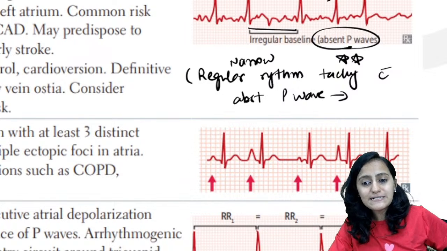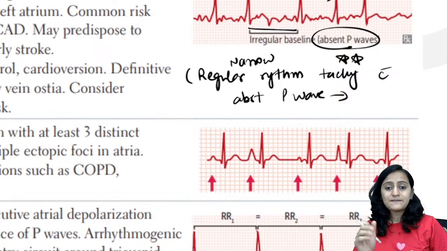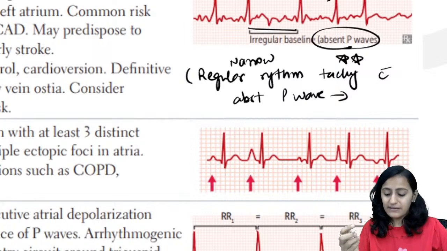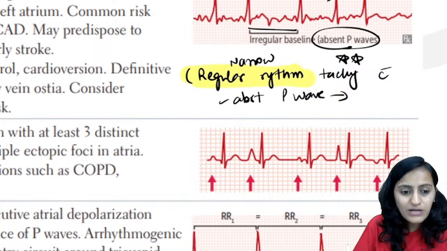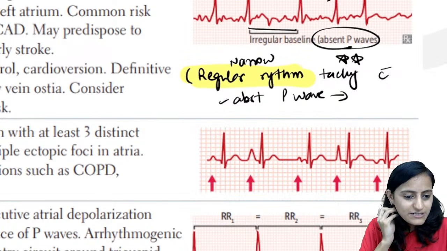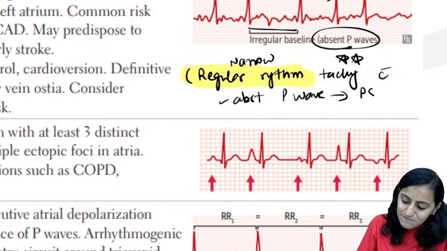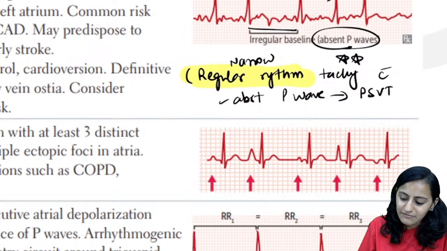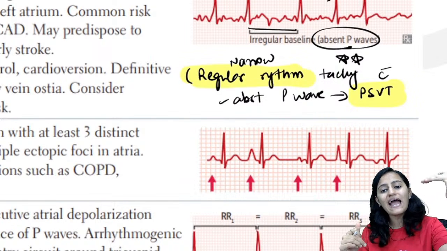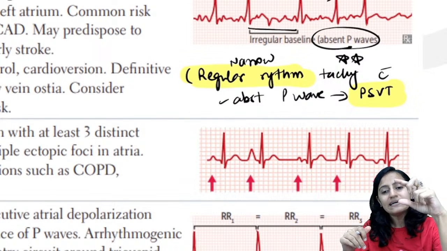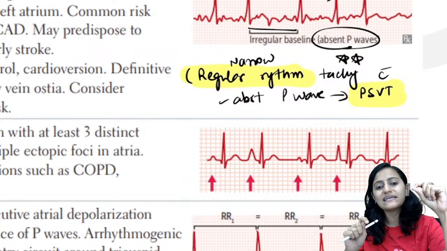Right, so my question is, what will be that arrhythmia where it is a narrow QRS complex, the P wave is absent, but the rhythm is regular? Then in that case, what arrhythmia do you think of? Absolutely right, Chandani Omkar, correct? In that case, it is PSVT. Remember, that's the very important difference that we should know between PSVT and atrial fibrillation. In PSVT, it is regular rhythm. In atrial fibrillation, it is irregular rhythm.